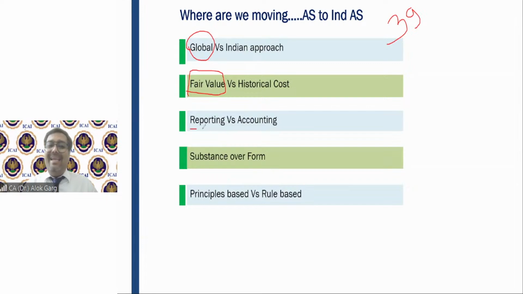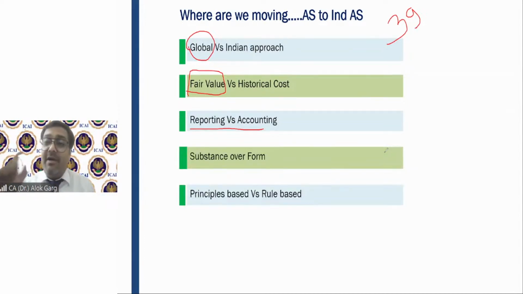Of course, these IND AS standards focus more on reporting rather than only accounting. Friends, if I talk about the size of the financial statement under Indian GAAP, under accounting standard the financial statement would be scattered over about 30 pages.